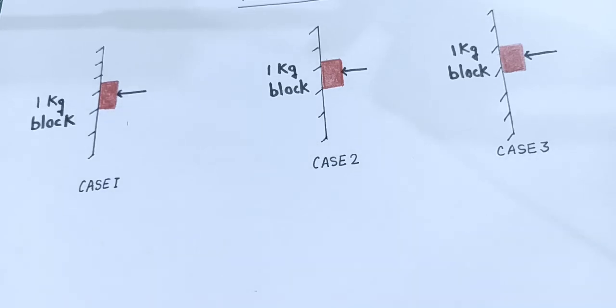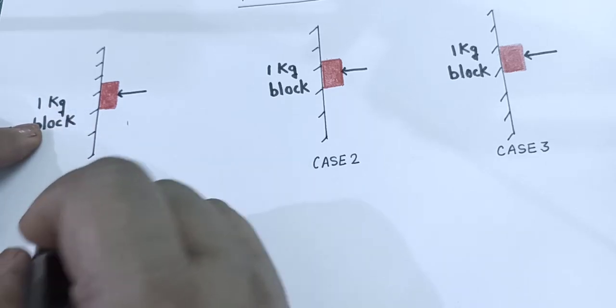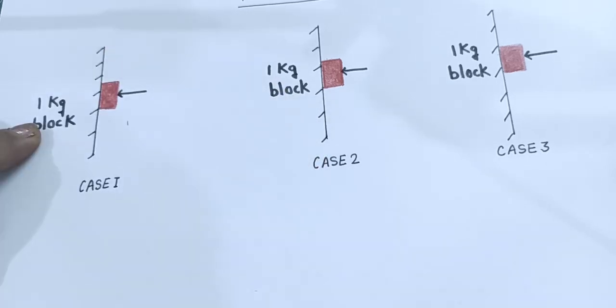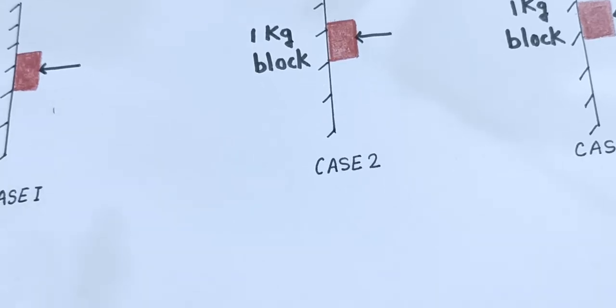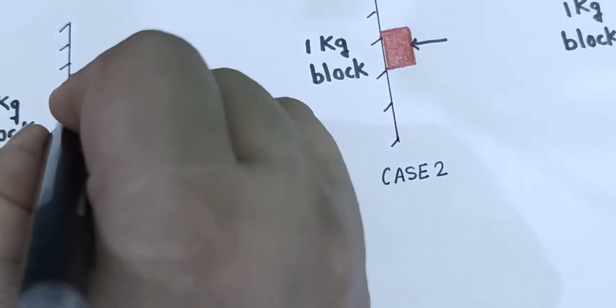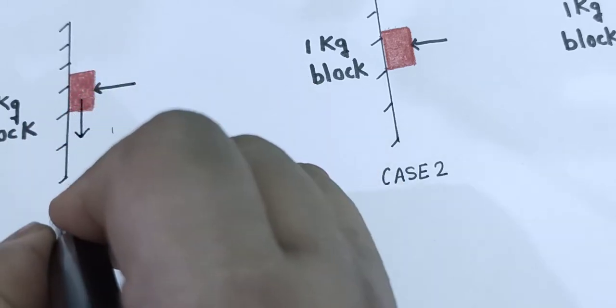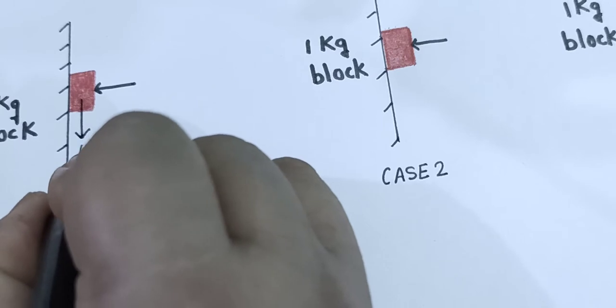Now let me take 3 interesting values. This is a 1 kg block, okay? So the gravitational force which is pulling it down will be 1g, right? That means 10 Newton.